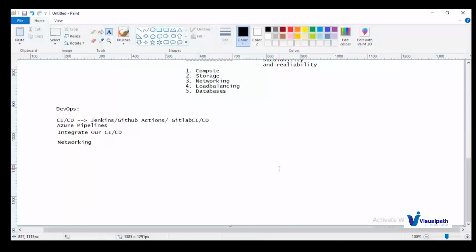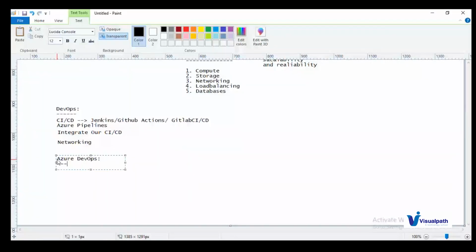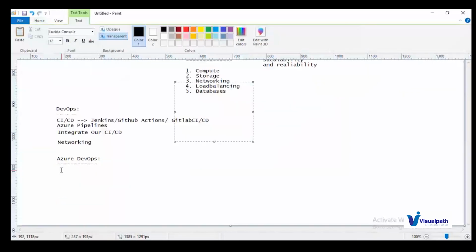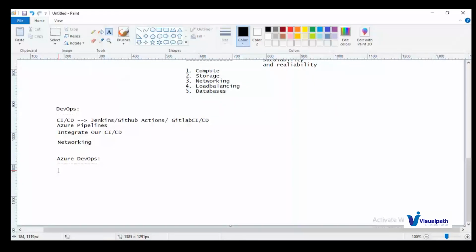Okay. So the next concept is Azure DevOps. In Azure DevOps, these are all administration services, we can call them. Whereas Azure DevOps will offer you 5 tools. So the first tool is Azure Boards.